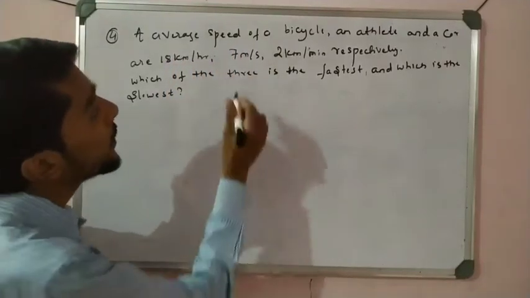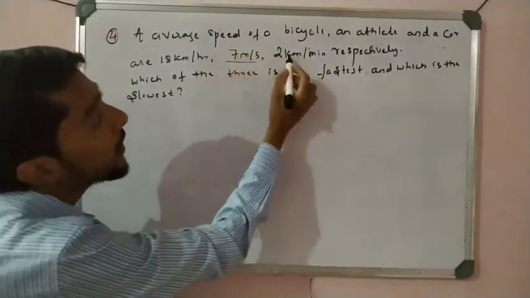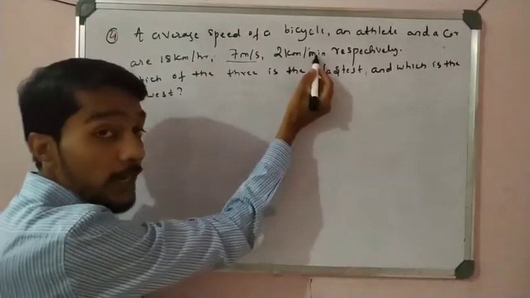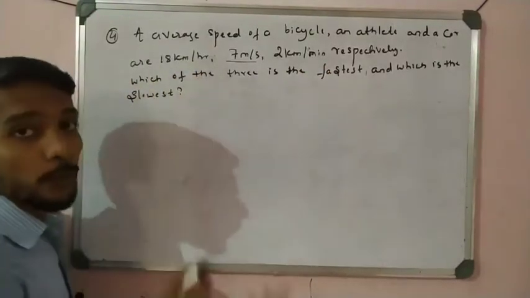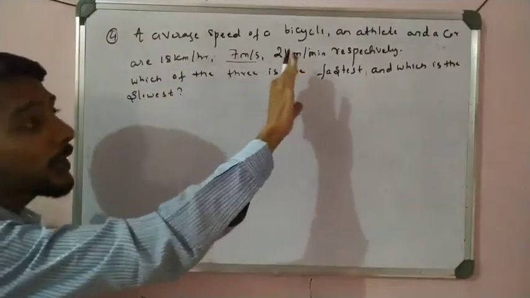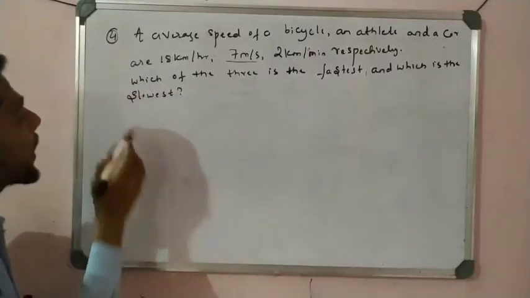Okay, see here, this is already meter per second, so let it be like that. But convert this kilometer into meter and minute into second, and this kilometer into meter and hour into second. You get all the same unit, and then you can decide which is the high speed and which is the low speed, right? So please calculate it one by one.